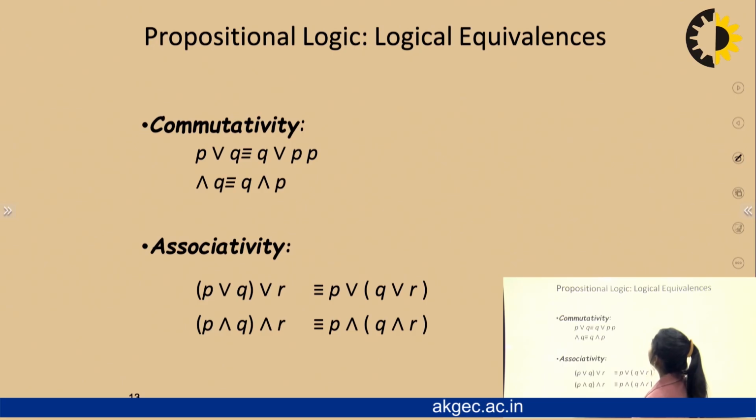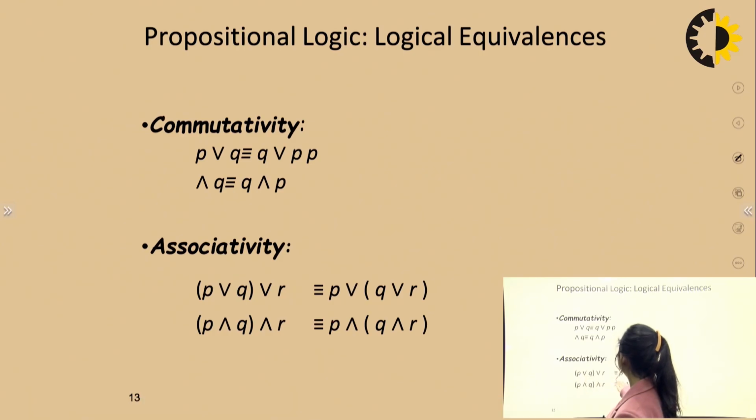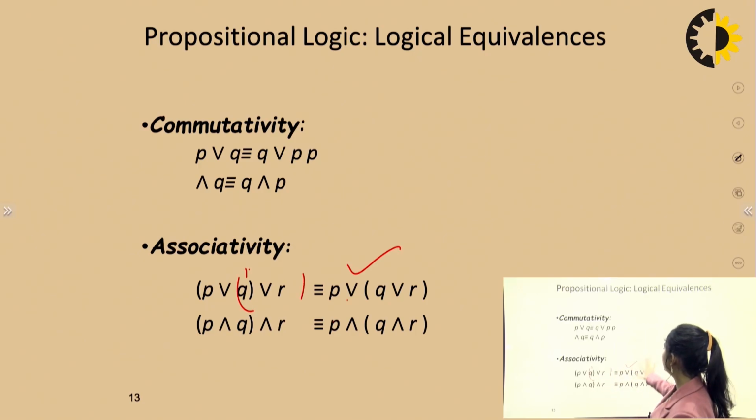Now commutativity. If we talk about this, it's very obvious. P conjunction Q is equivalent to Q conjunction P, and P disjunction Q is equivalent to Q disjunction P, and so on. Similarly for associative, you can again open the bracket and distribute.